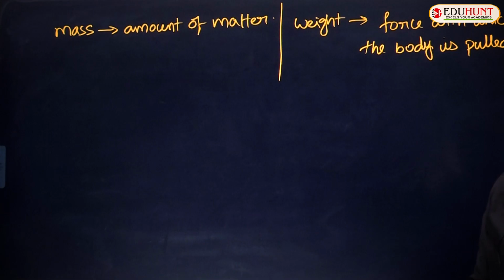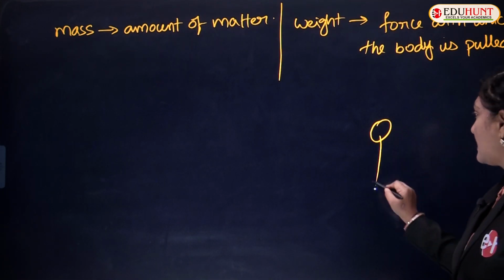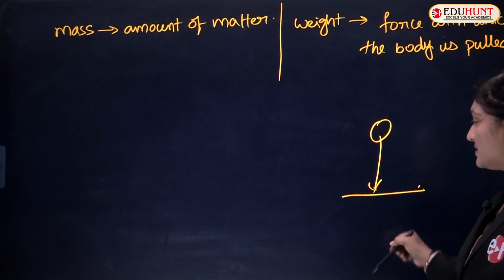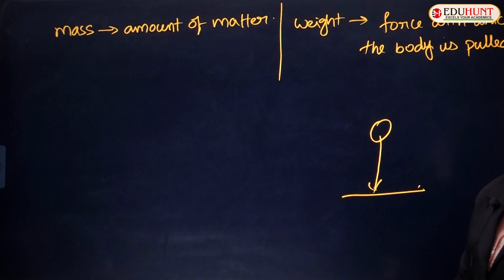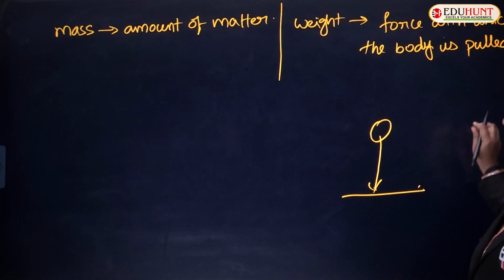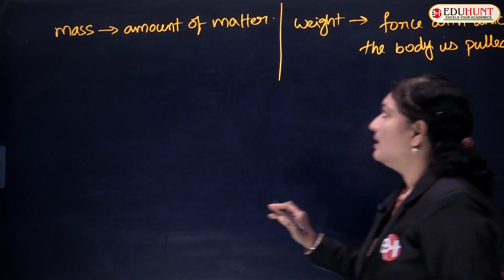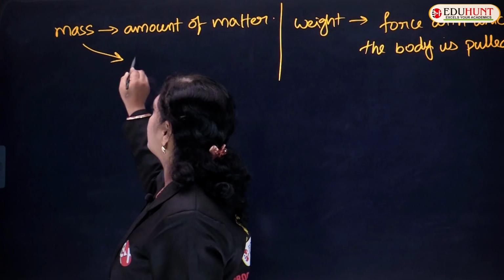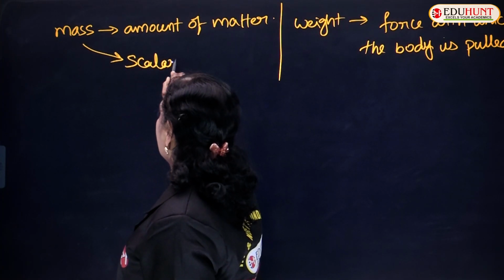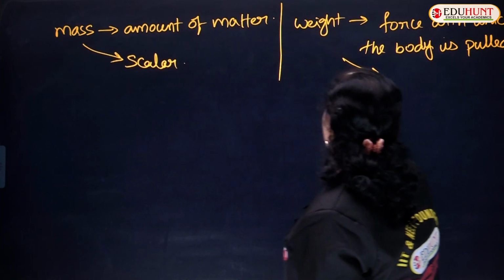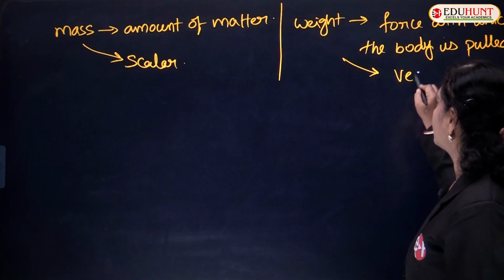Some body is there, some force is acting on it, and it is pulled towards the earth. That itself is called weight. So, mass is a scalar quantity, whereas weight is a vector quantity.